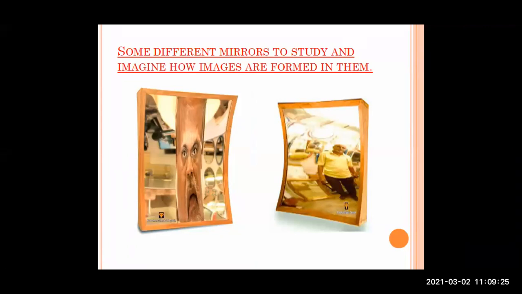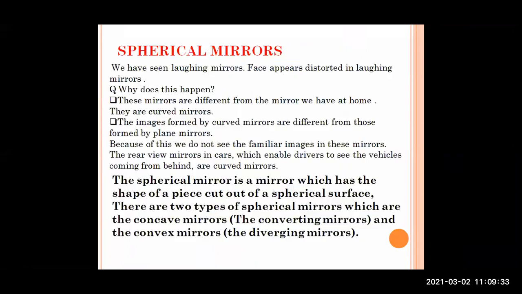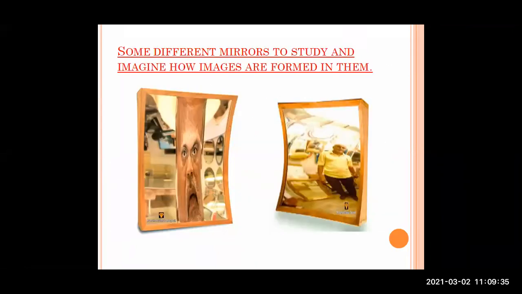Now our next topic is some of the funny mirrors or images which we call laughing mirrors. Some different mirrors to study, and imagine how images are formed in them. You can see that these mirrors are not plain mirrors, they are curved mirrors.